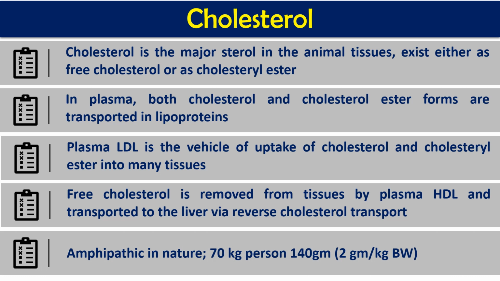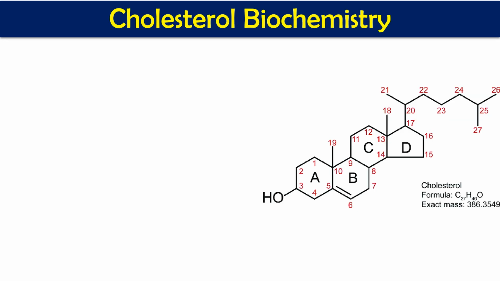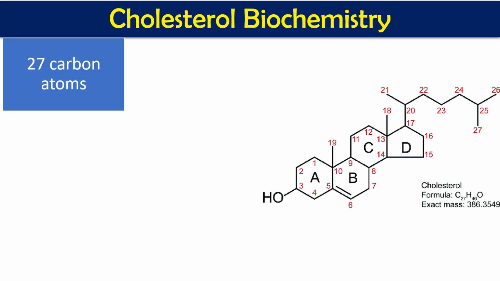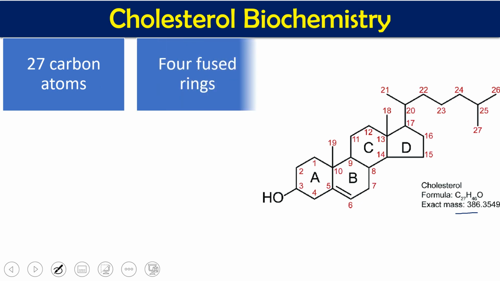I have told you cholesterol is amphipathic in nature since it possesses both hydrophilic and hydrophobic nature. This is the cholesterol structure. A basic characteristic feature of the cholesterol structure is that cholesterol has 27 carbons, numbered from 1 up to 27, written here as C27H46O.